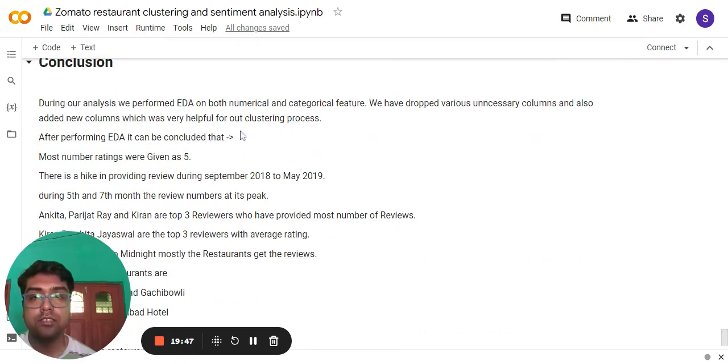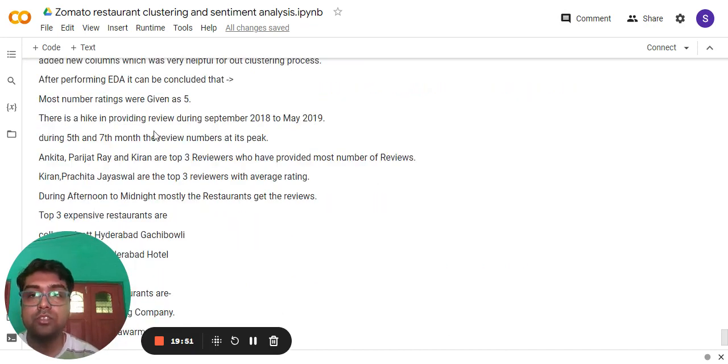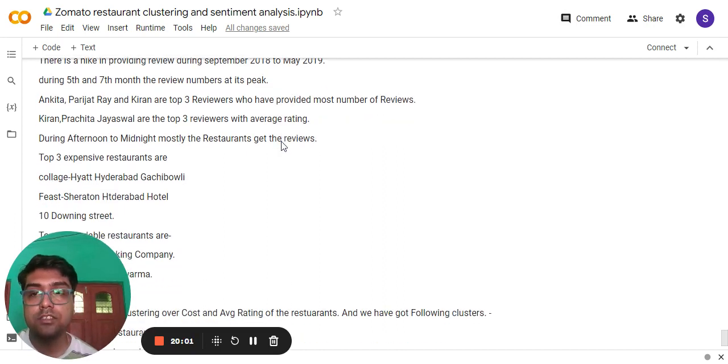During the analysis for EDA, I can conclude that the most number of ratings given were 5. There is a hike in reviews during September 28 to 29. During the fifth and sixth month, the review numbers are at peak. Ankita, Parijat Rae and Kiran are the top reviewers; Kiran and Parjita Jaiswal are the top two reviewers with average rating. During afternoon to midnight, mostly the restaurants get the reviews.